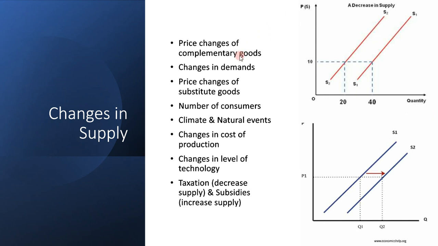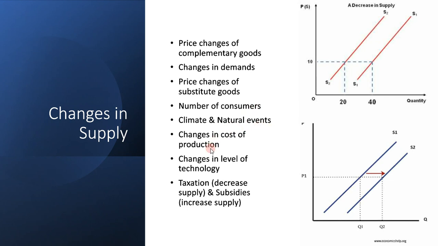As I said earlier, complementary goods. This is in reverse. As the price of complementary goods increases, its demand is going to decrease, and the demand for your products is going to decrease as well. So I've covered this. Changes in demand: of course, if people don't want it anymore, then producers are not going to produce it anymore, because no one is going to buy it. Price changes of substitute goods, I've covered it. Number of consumers, yes. Climate and natural events, yes.